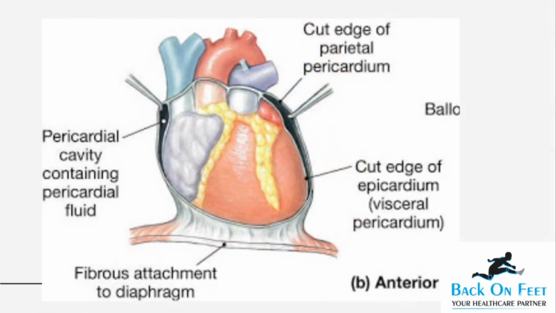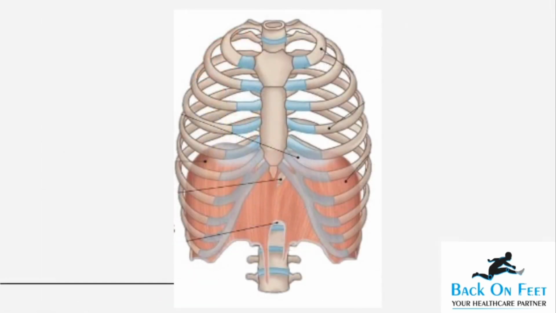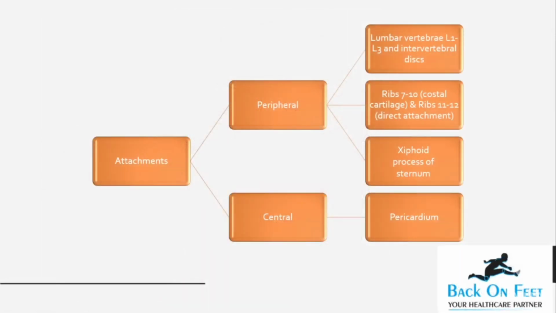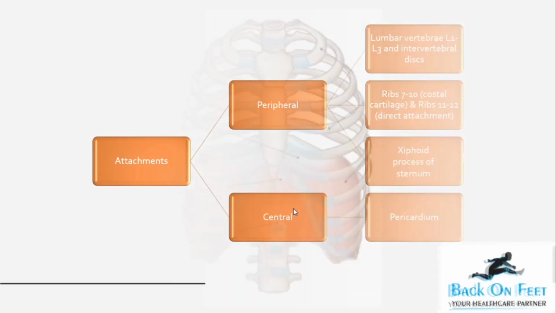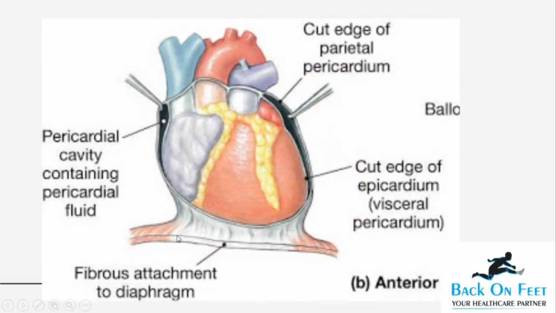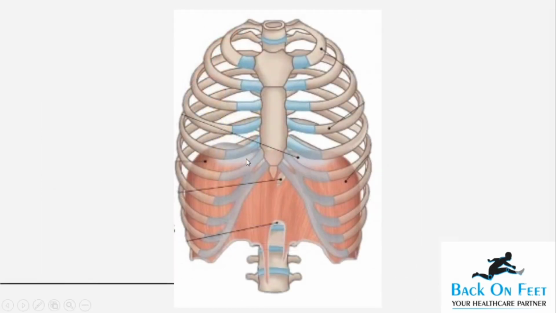Now if we talk about the central attachment, the central attachment is with the pericardium. The reason being, when you see the central attachment, you will see that it has a fibrous attachment to the outer layer of the pericardium. If you see over here, here is the central attachment.